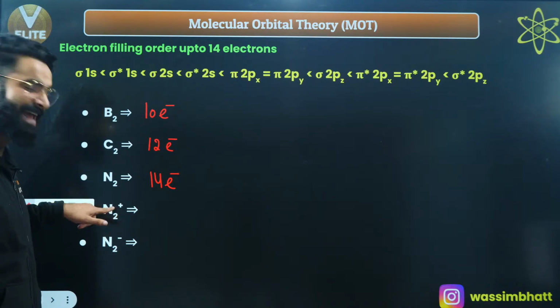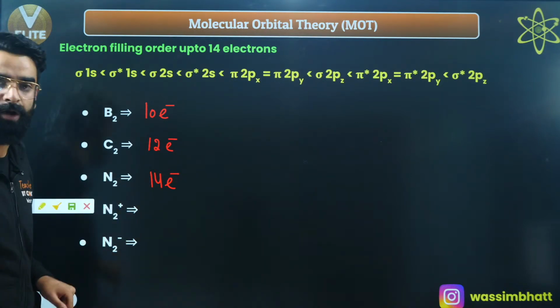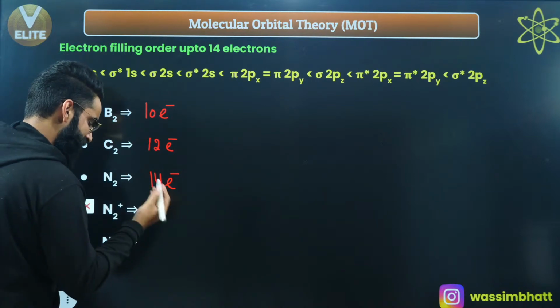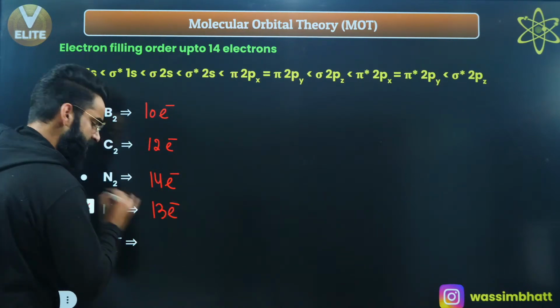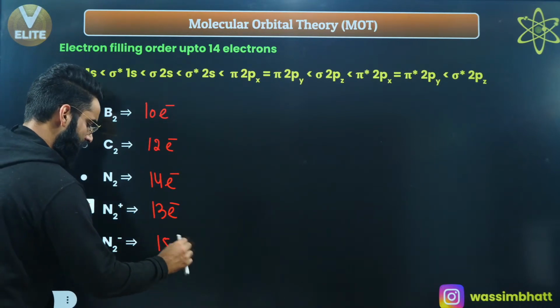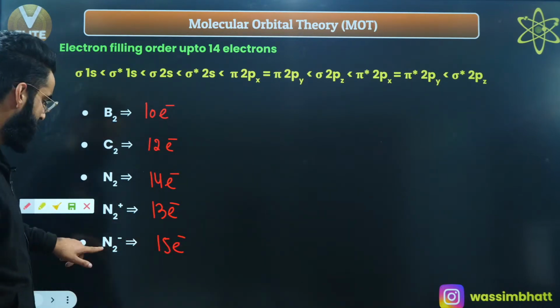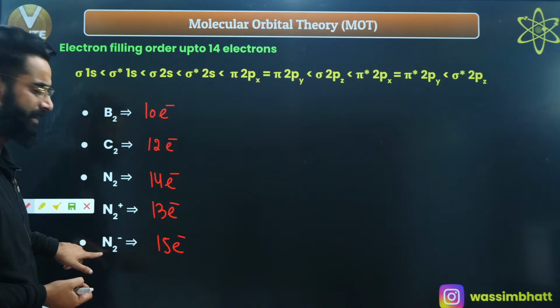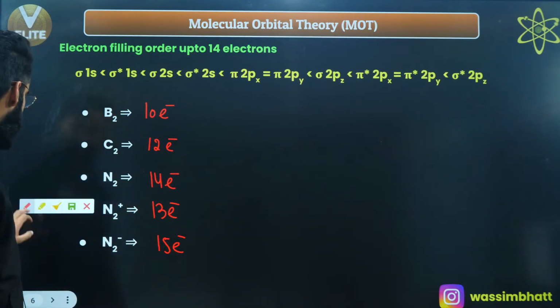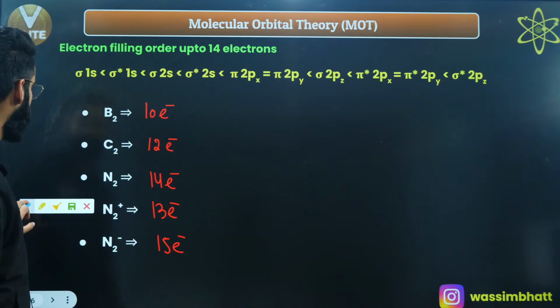That means in N2 plus, 1 electron has been taken out, right? N2 has 14 electrons and 1 electron has been taken out, so 13 electrons in total in case of N2 positive. Similarly, N2 negative will have a total of 15 electrons, right? N2 gets 1 extra electron; it already has 14, and with 1 extra it comes out to be 15. Now let's try to write the molecular orbital configuration.